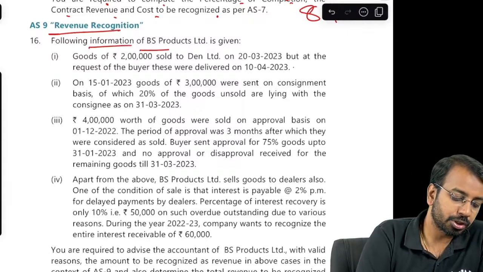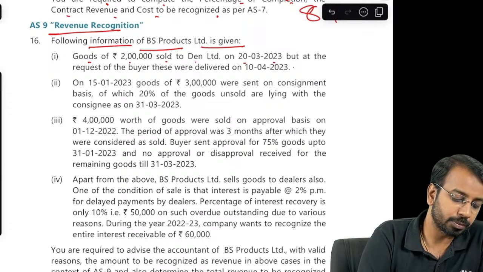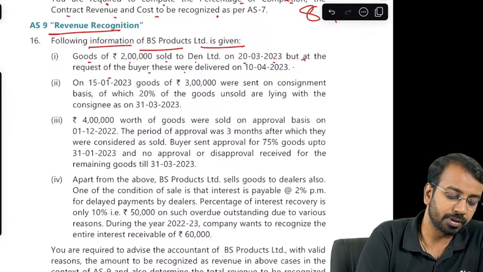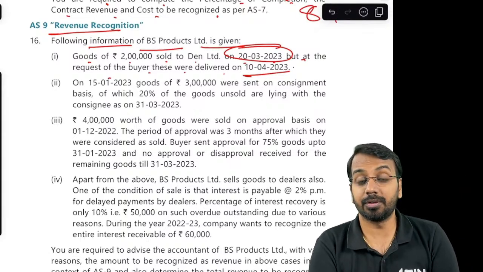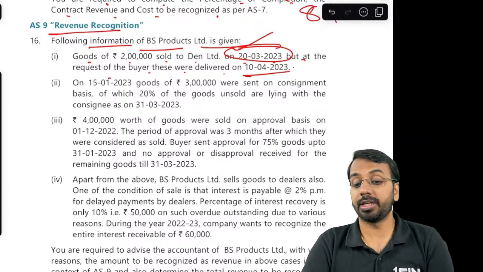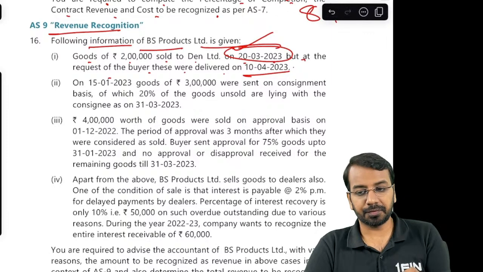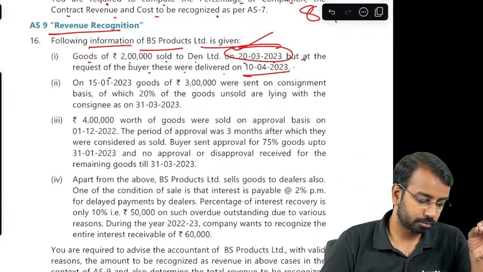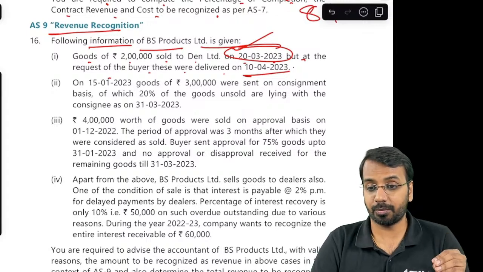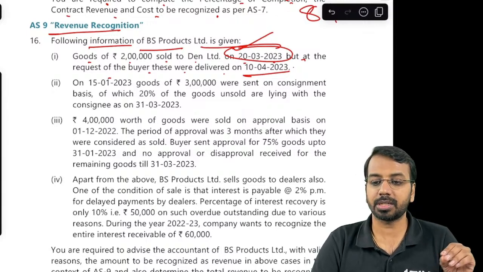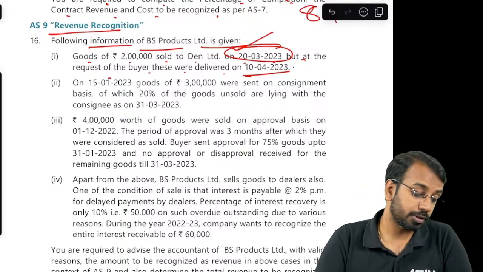AS 9, the following information of BS Product is given. Goods of 2 lakhs sold to Den Limited on 20th March, but at the request of the buyer, these were delivered on 10th of April. Sale date is 20th of March. Even if the buyer has asked to hold the delivery, we can recognize the sale on 20th of March itself. The delivery has been held because of the buyer's request. We will consider it to be the sale for the year ended 31st March of year 23 only.